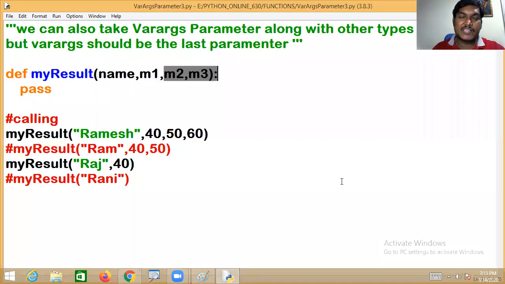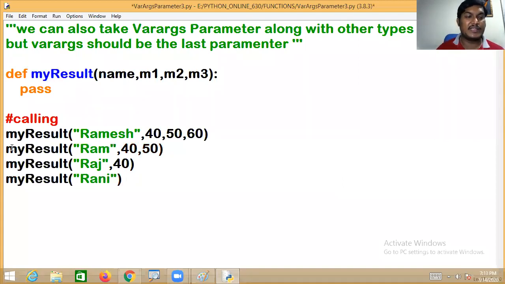But sir, actually our intention is that it should work. I want to make that function work with all these scenarios. Then what you have to do is, rather than writing all three parameters, take just one Varrock parameter.